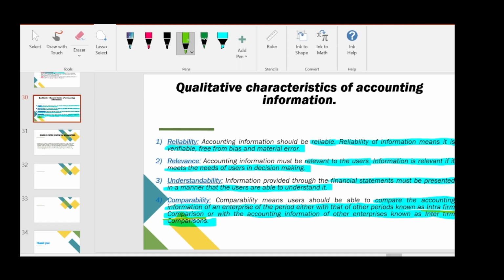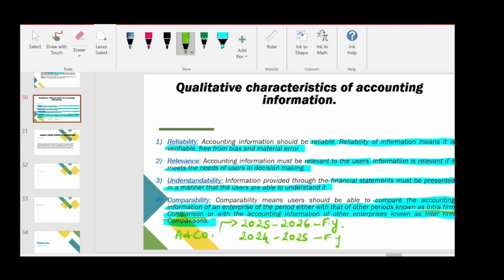For example, there is a company called A and Co. and the current financial year is 2025 to 2026. They have prepared accounting information for this particular financial year, and this accounting information should be comparable with the 2024 to 2025 financial statement.